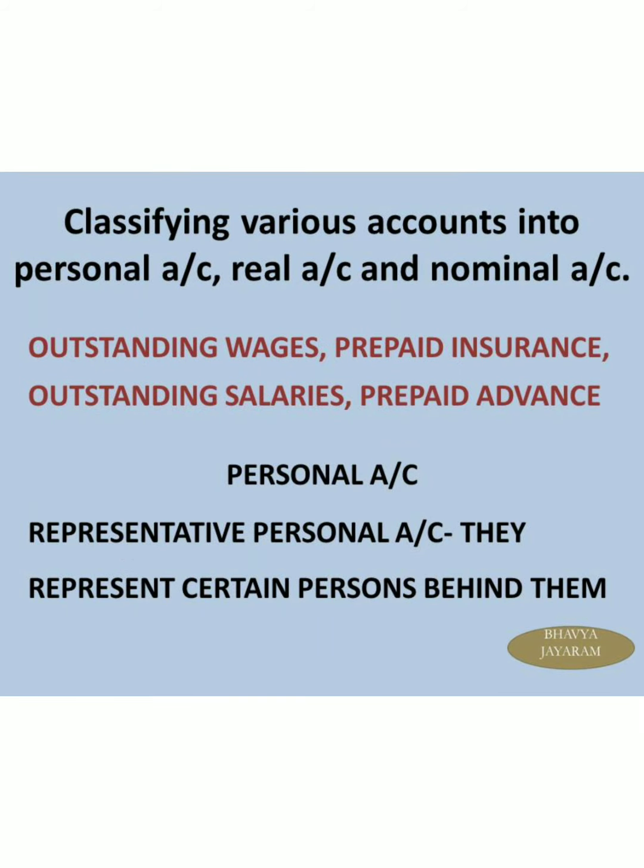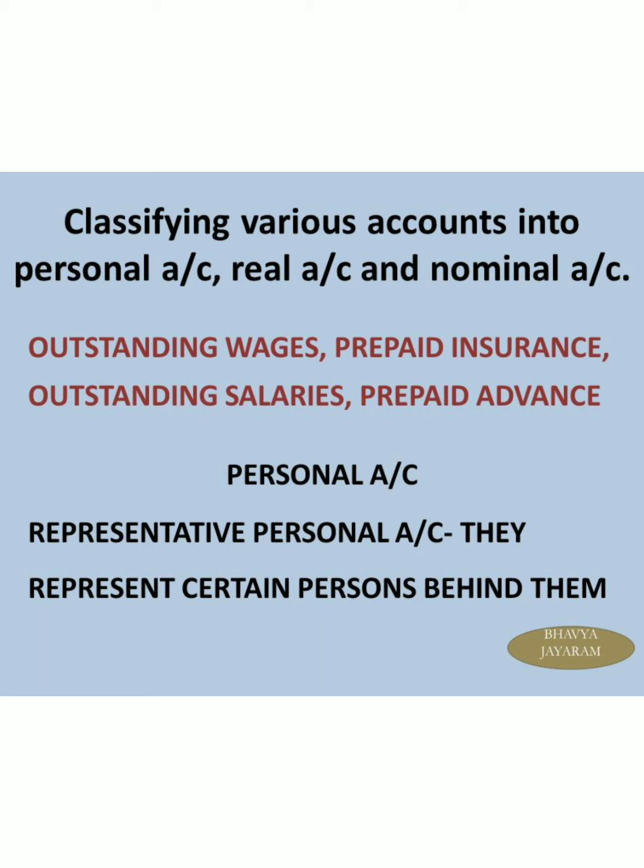Next, the third one is representative personal account. They usually represent certain persons behind them. The best way to remember these accounts is to look for a prefix like outstanding or prepaid. So for example, it can be outstanding wages, prepaid insurance, outstanding salaries, prepaid advances.